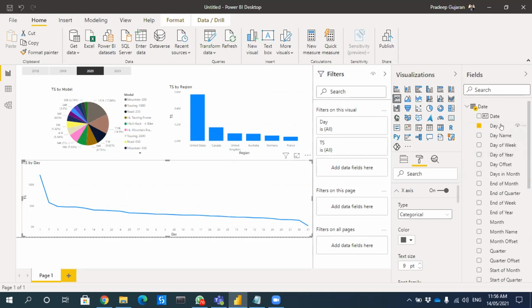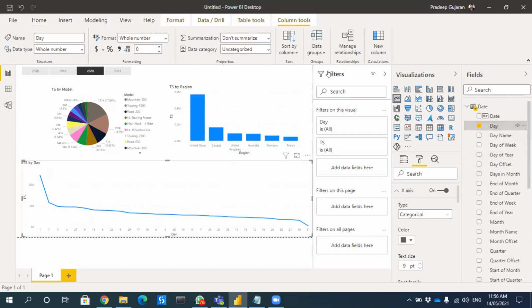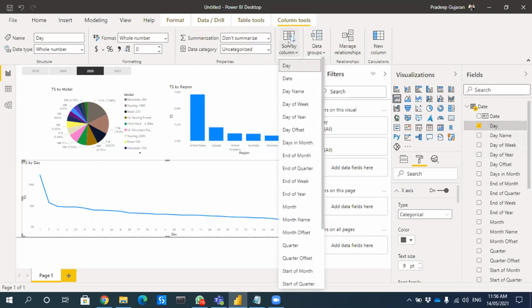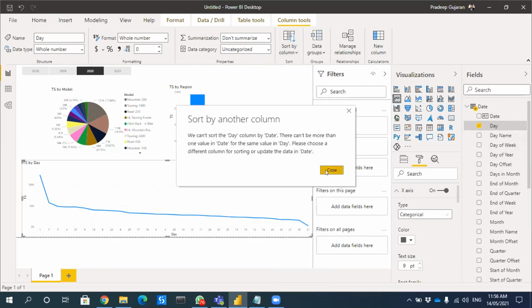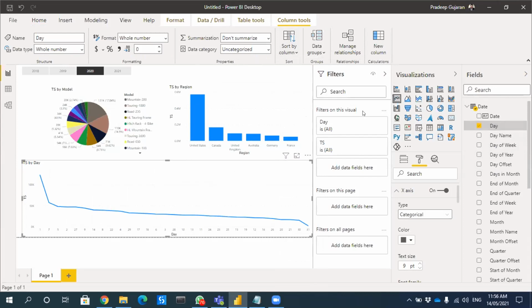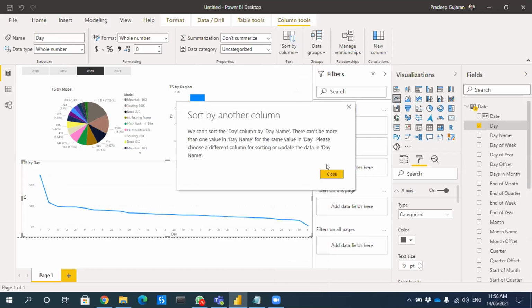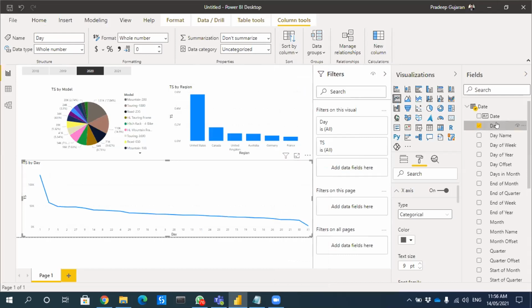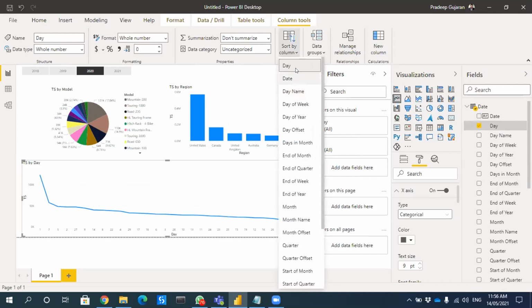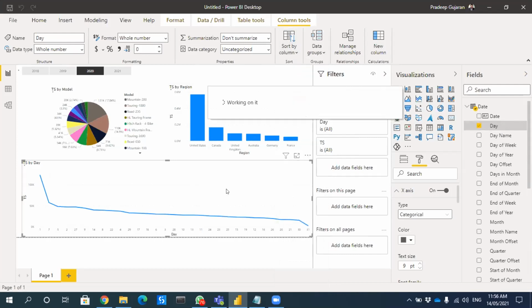So for that, you have to select the day and go to sort the column, make it by date. Okay, date does not have a unique value. So sort the column by day name. No, day name also is not an option.